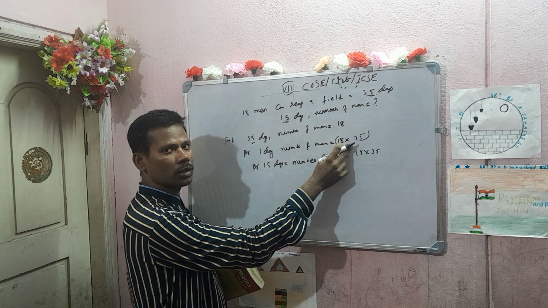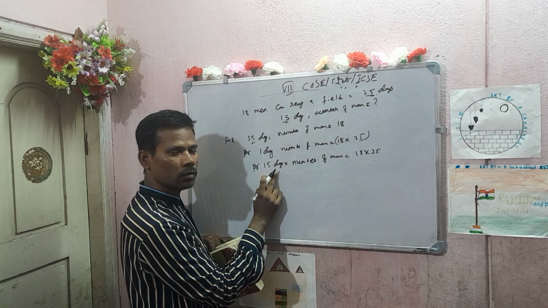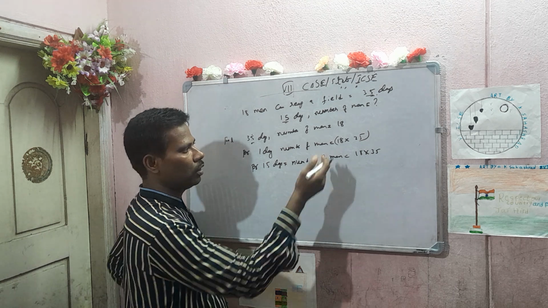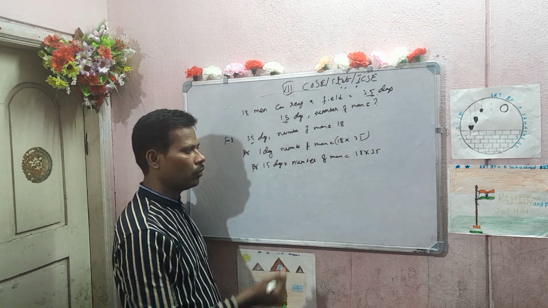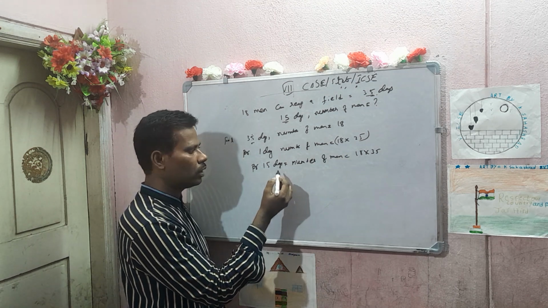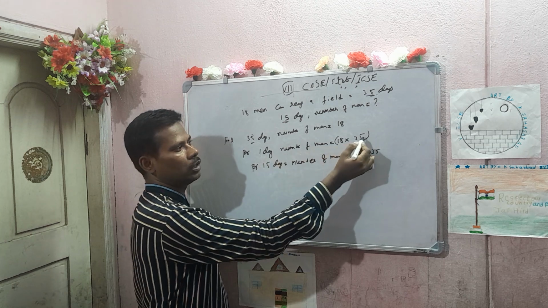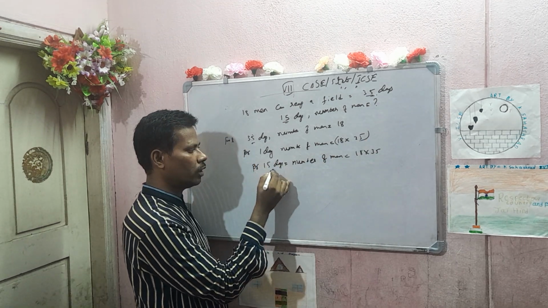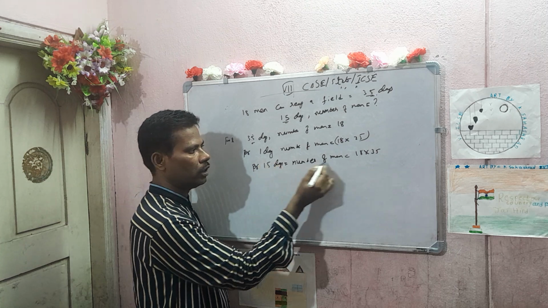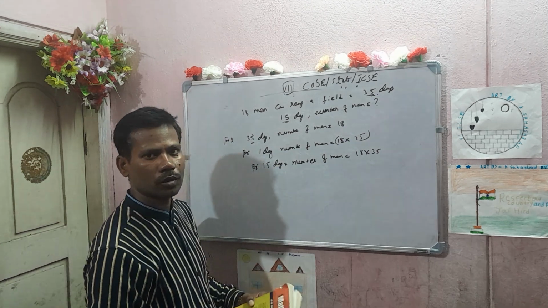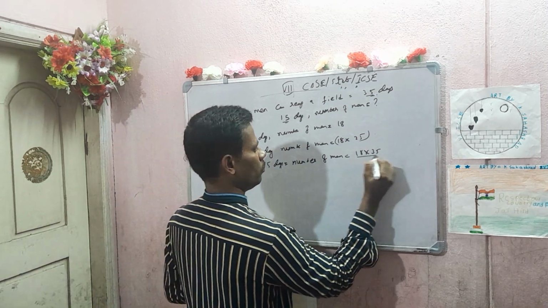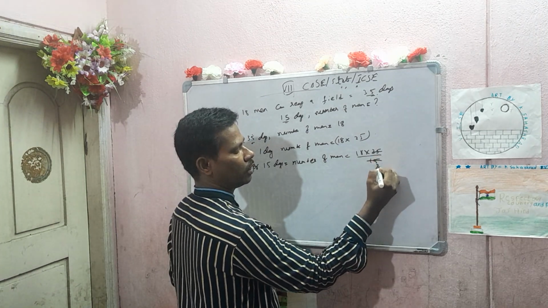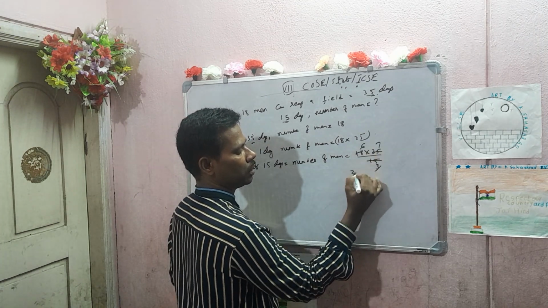One day only this much. Now 15 days are there means number of men will be less. Why less? Because for one day only these many men are required. As the number of days increases from one to 15, number of men will be reduced. Reduced by what here? 15. 5 3s are 15, 5 7 are 35, 6 7 are 42.